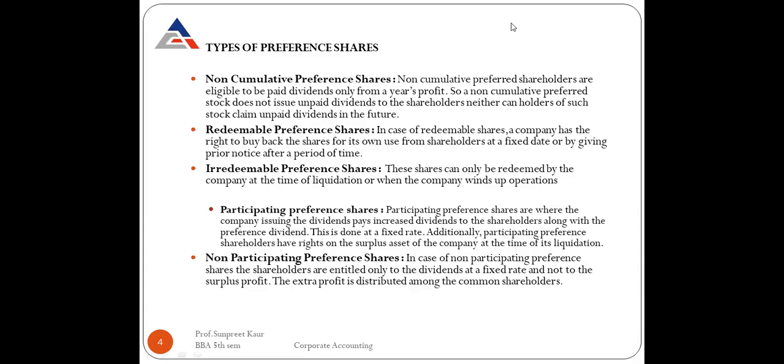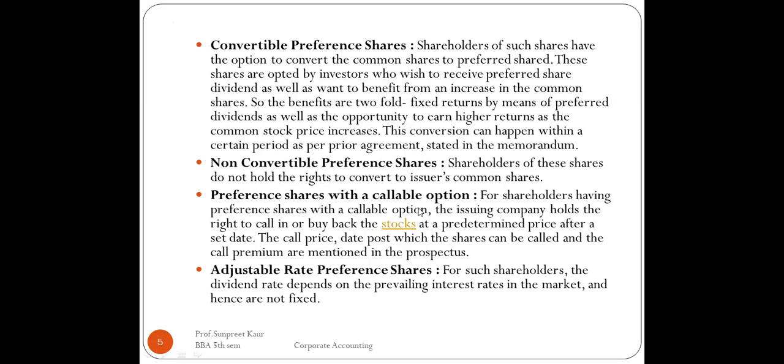So, in non-participating preference shares, students, the dividends are no doubt paid to the preference shareholders. They are to be, because it's the legal requirement of the company, right? And they are paid the dividend at a fixed rate, but they are not paid the dividend, or you can say the amount, from the surplus, right, students? So the next one which we are going to do is convertible preference shares. Now, what are the convertible preference shares, students?